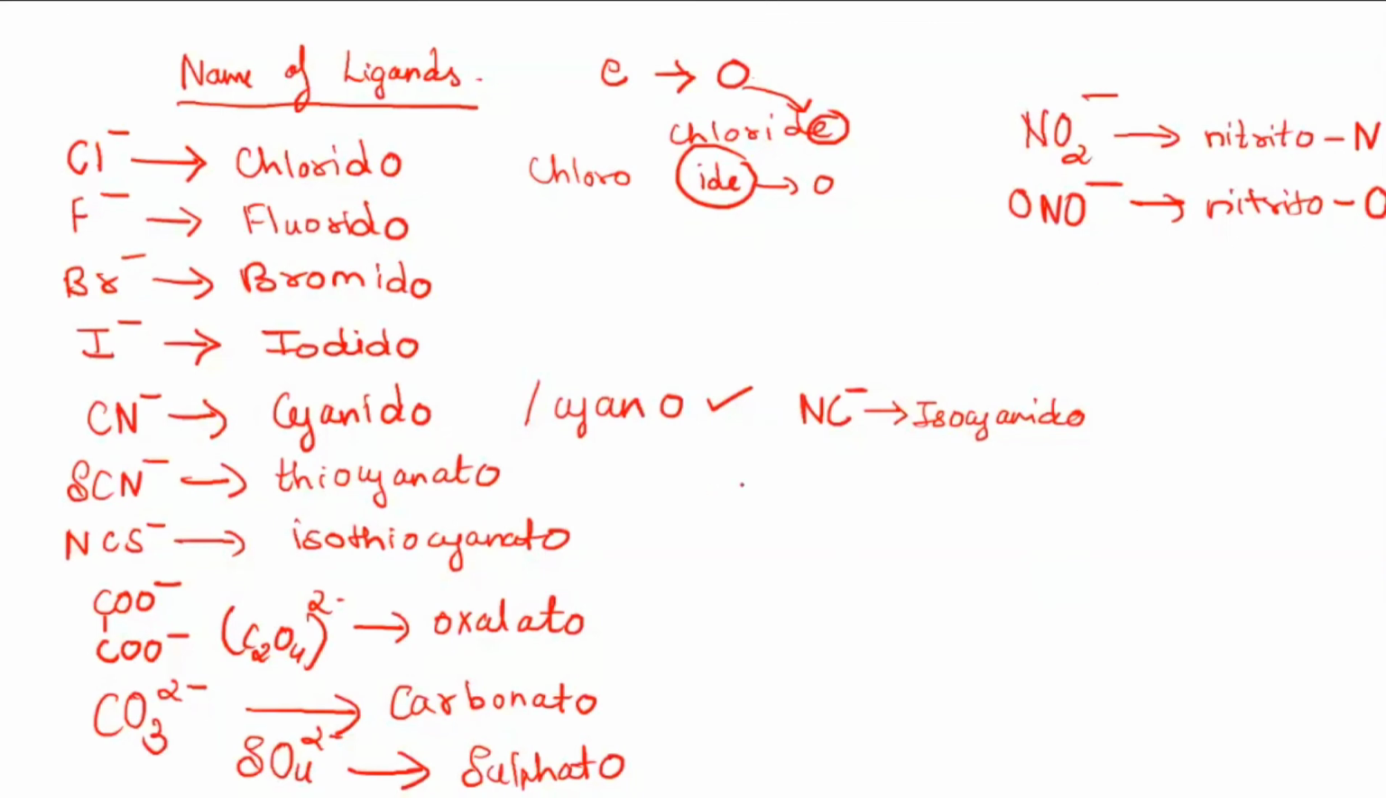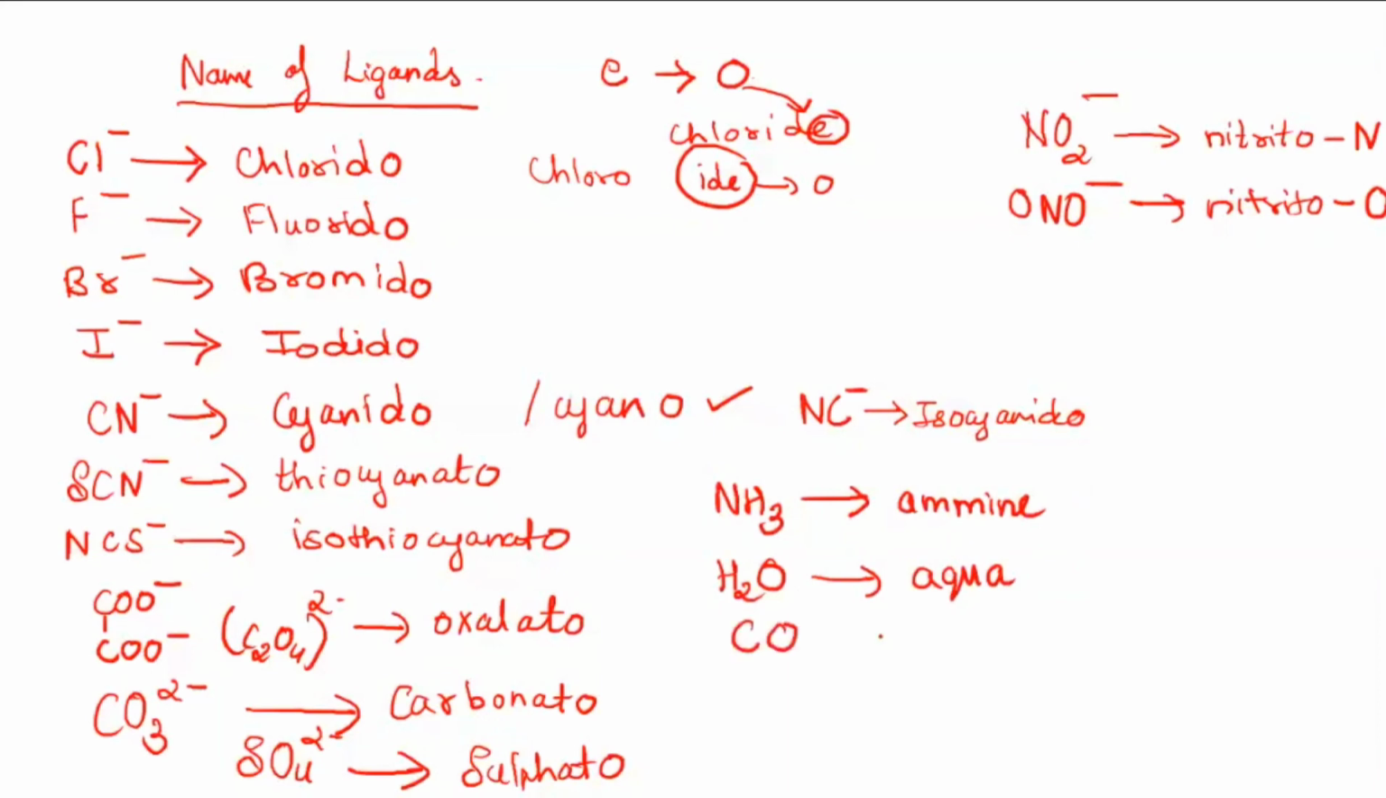Now I'll go for a few neutral molecules like NH3. NH3 is the ammonia molecule, but here we write it as ammine, A-double-M-I-N-E. See the spelling, students. These are neutral molecules; the charge on these ligands is 0. Water, H2O, is called aqua. These have slightly different names which you need to remember. NH3 is called ammine, and water is called aqua.